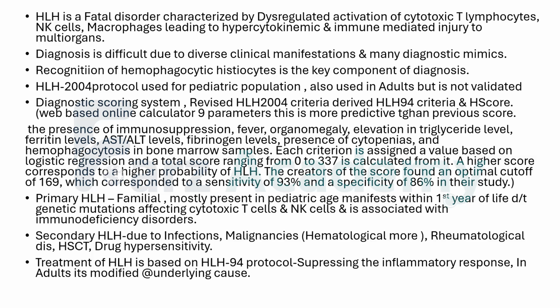So there are these 9 components. You put in numbers, and each criterion is assigned some value, and a higher score corresponds to a higher probability of HLH. The optimal cutoff to diagnose is 169. This is the online web calculator that is available, and we use this for adult HLH diagnosis.